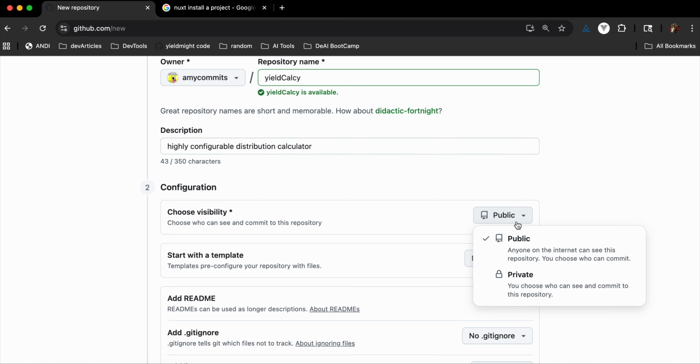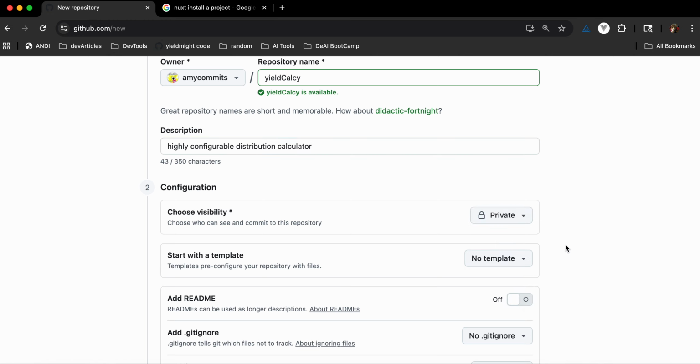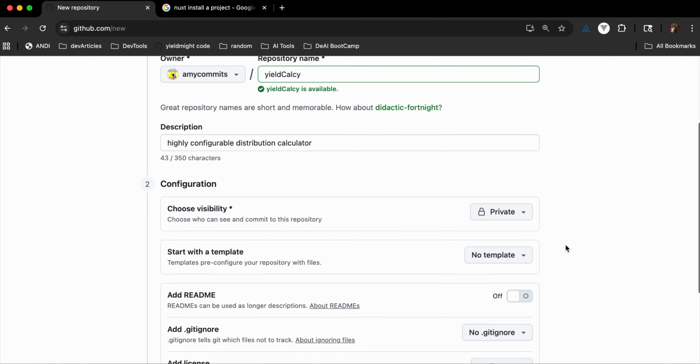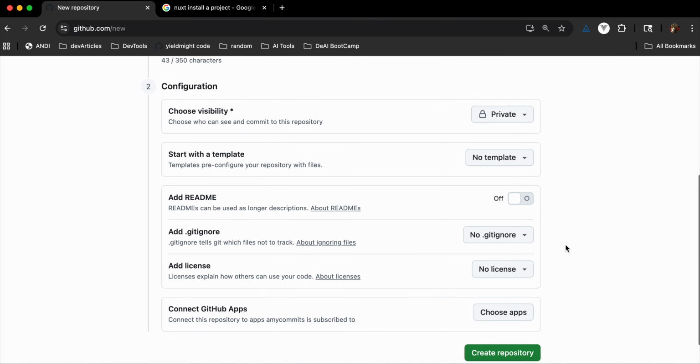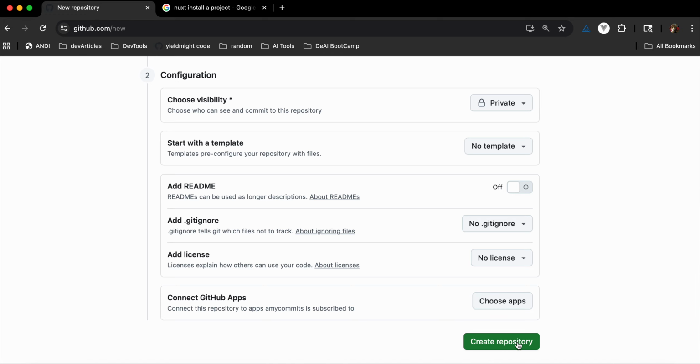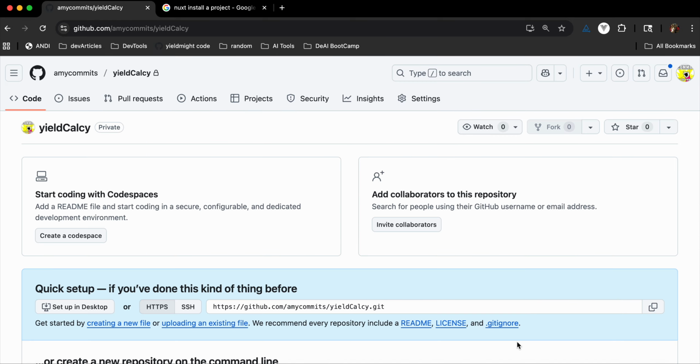This is not a public repo, it's private, but you can see it while it's here on the screen. No template. We don't want to read that. We don't want to add anything really. So we're going to create this repo. And so we have YieldCalcy. My name is Amy Commits on GitHub. So